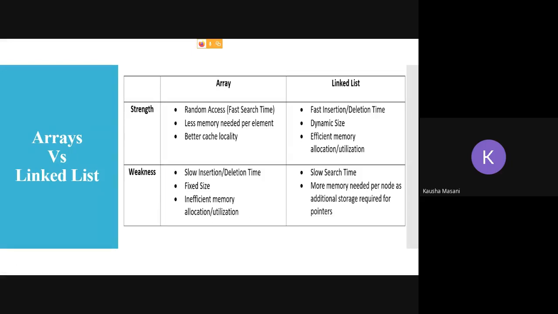Okay, so these were the strengths and weaknesses of arrays and linked lists. Doubt? Anybody anywhere here? Yes or no, students?